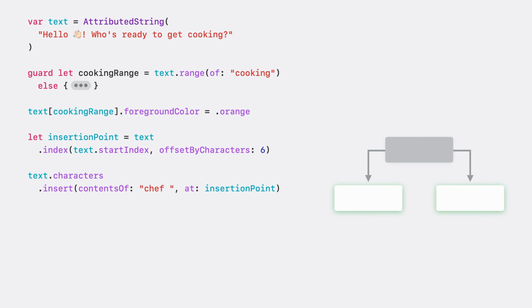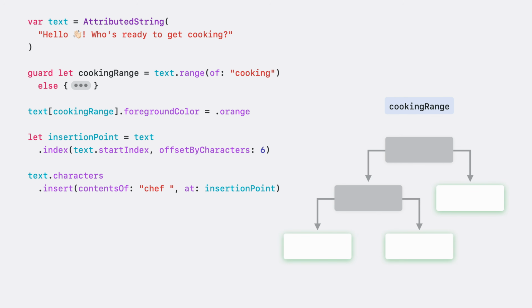Here, I have a simplified example of code that has the same problem as the recipe app. First, I find the range of the word cooking in my text. Then, I set the range of cooking to an orange foreground color. And I also insert the word chef into my string to add some more recipe theming. Mutating my text can change the layout of my attributed string's tree. Using the cooking range variable after I've mutated my string is not valid. It might even crash the app.